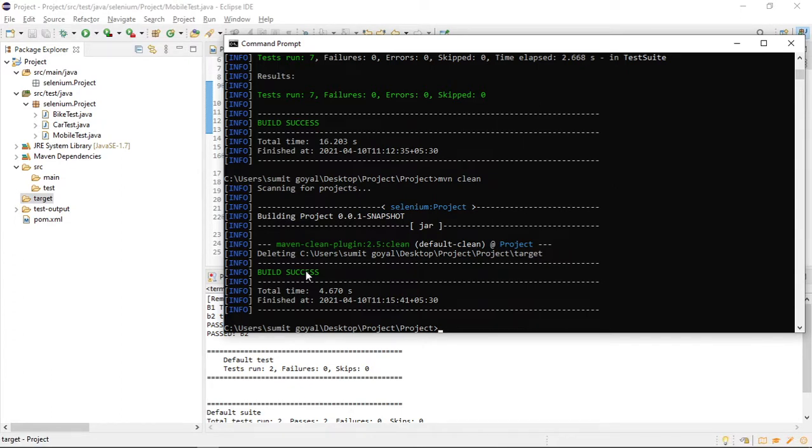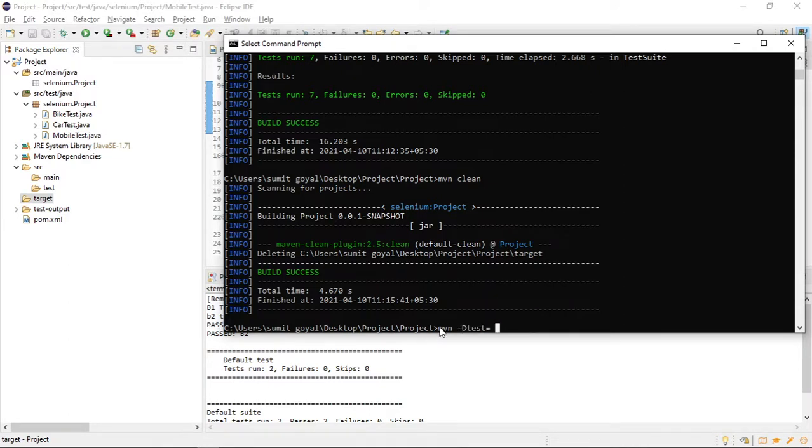So we have discussed Maven clean, Maven compile, Maven test as well. But if I say Maven test, it is running all my files, which is bike test, car test, and mobile test. What if I need to run only one class, which is car test case? So one more command is there, which is mvn hyphen D test equals to. This is simply a command; it does not have any specific full form.